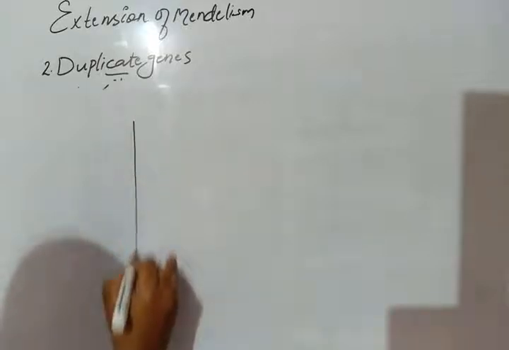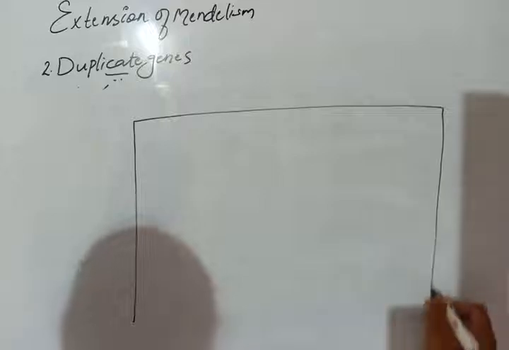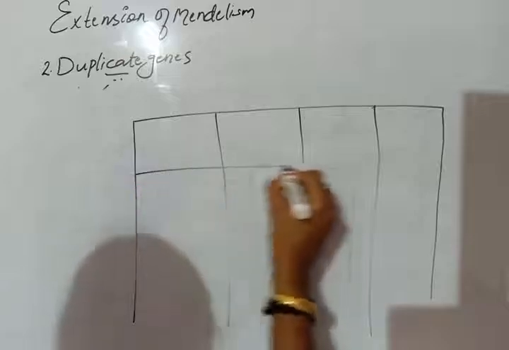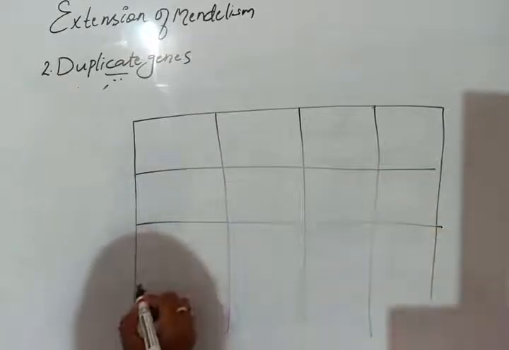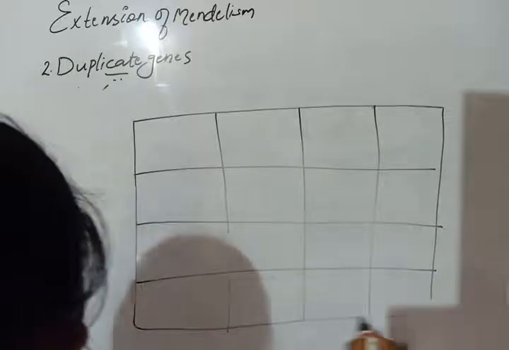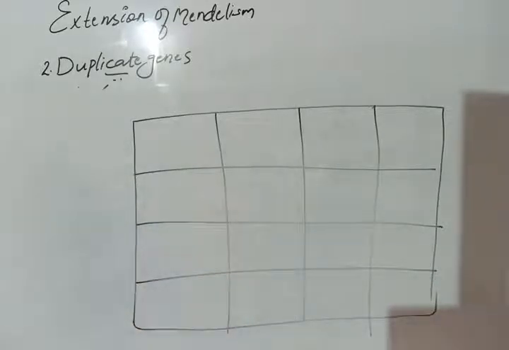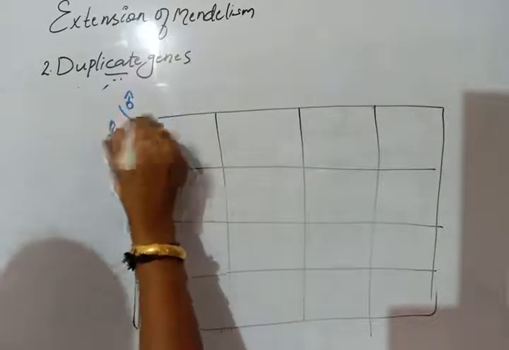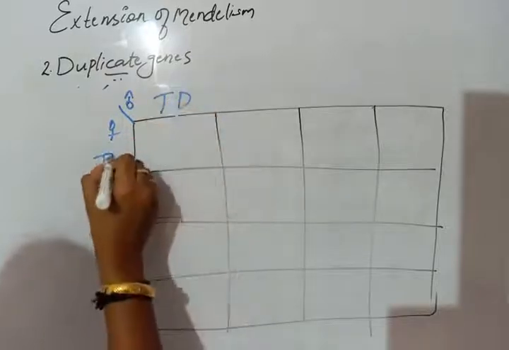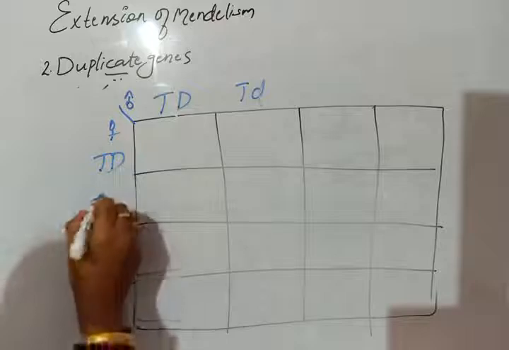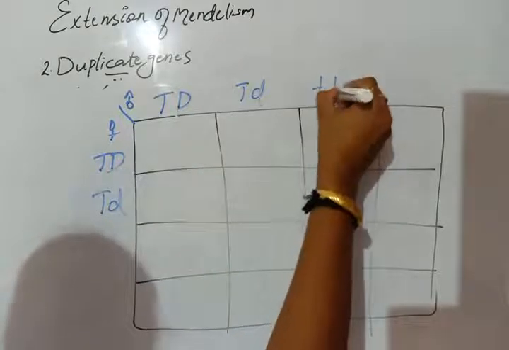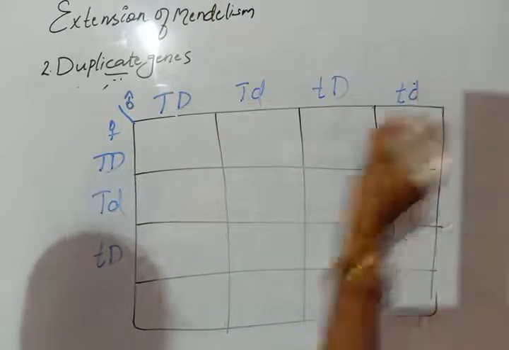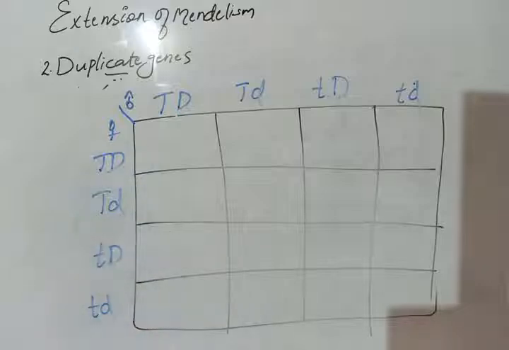Okay, so while drawing the Punnett square, 1, 2, 3, okay. Now we mark the gametes, male, female. So capital T capital D, capital T capital D, capital T small d, capital T small d, small t capital D, small t capital D, then small t small d, small t small d. Okay, this is very simple.